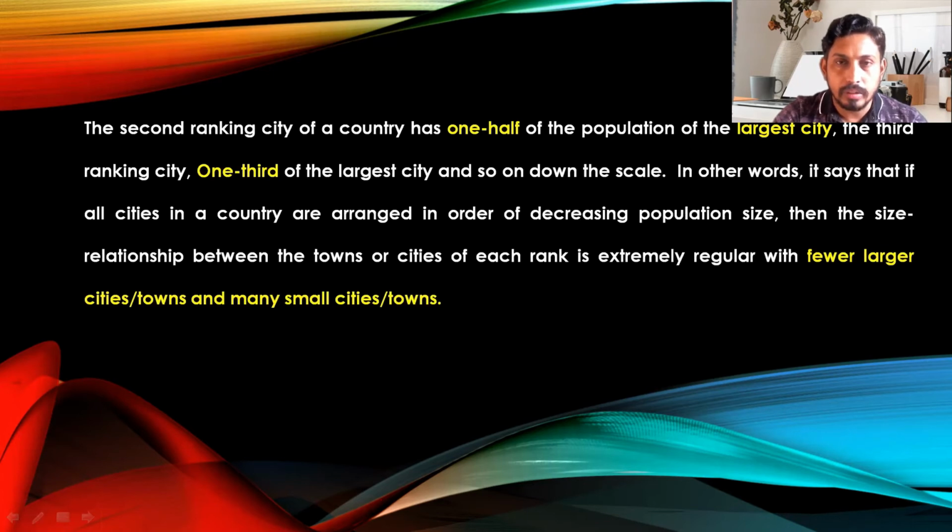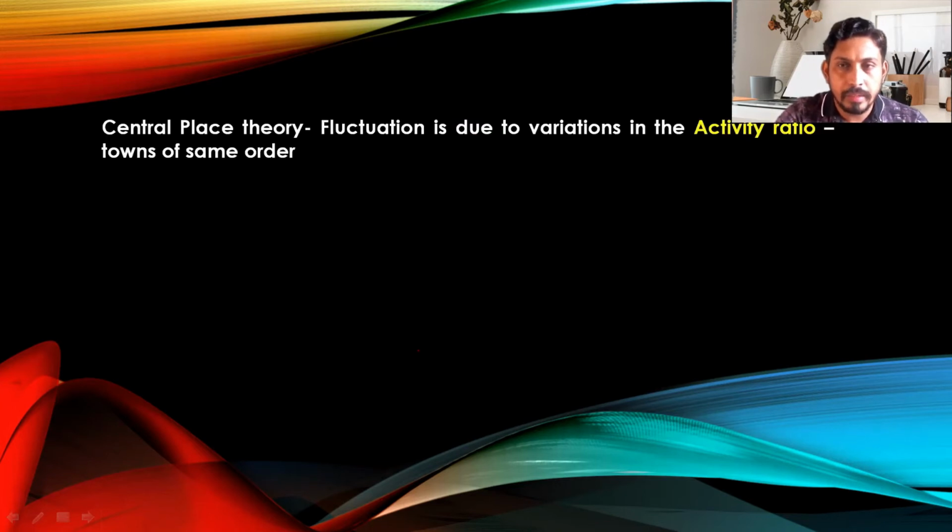Another scholar, Stewart, compared the population of the largest city and second largest city of 72 countries, where he observed that expected population varies between 1.5 to 17% from the observed population. Another scholar, Berry, studied the rank size rule for 32 countries and found that it is not easy to relate the rank size rule with the general characteristics of a country. Besides that, there have been many attempts to explain the rank size regularity.